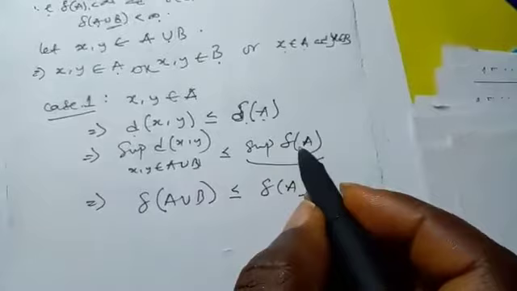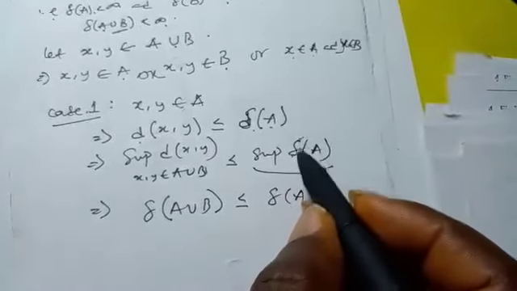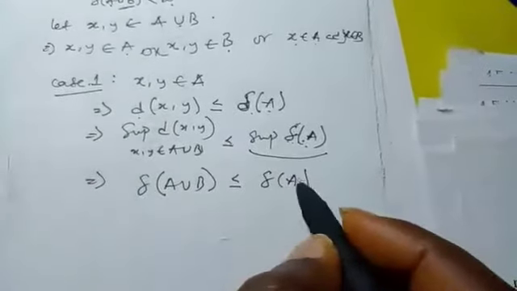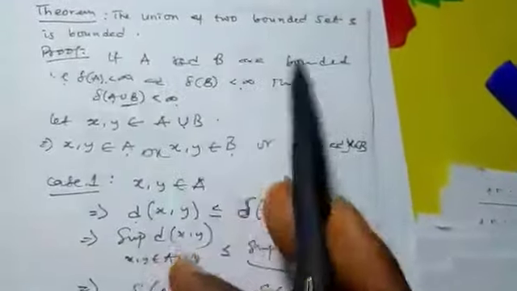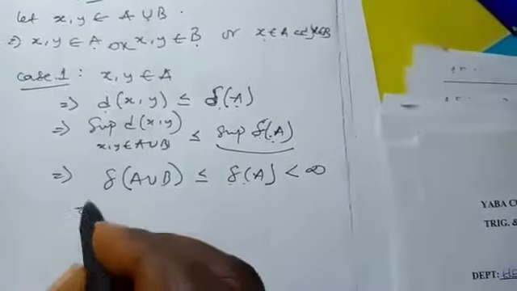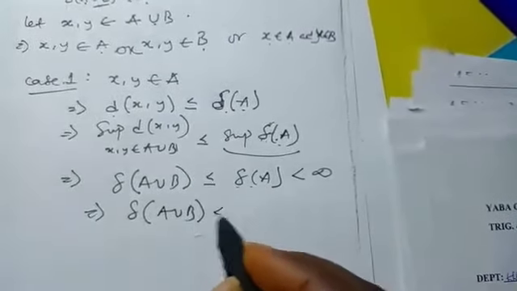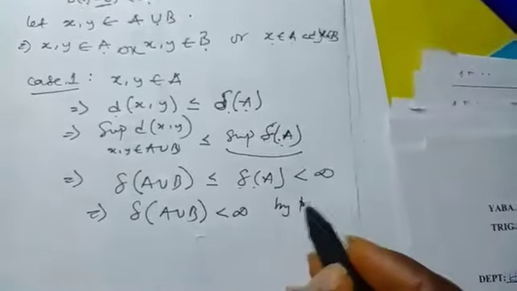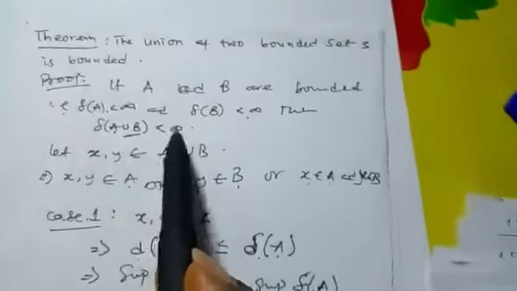The diameter is a single number, so it doesn't affect anything there. But we have seen that A is bounded, that is, delta A is less than infinity. So this means this will be less than infinity. And finally, by the transitive law, delta of A union B will be less than infinity as well. And that is our aim. So we have shown it.